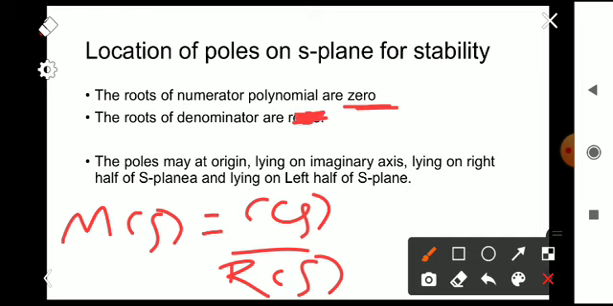The roots of the denominator are called poles. The location of poles may be at the origin, it may be lying on the imaginary axis, and it may be lying on the right half of the S plane or the left half of the S plane. Based on that we can determine the stability of a system.